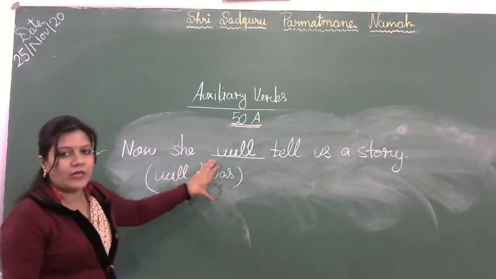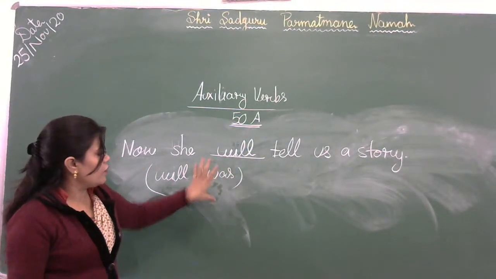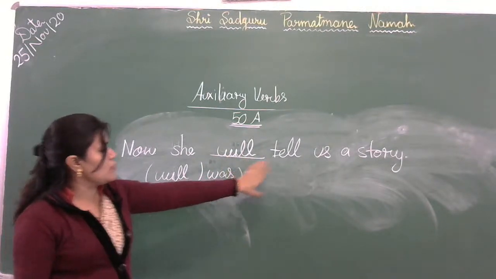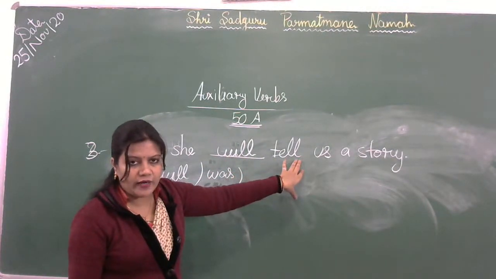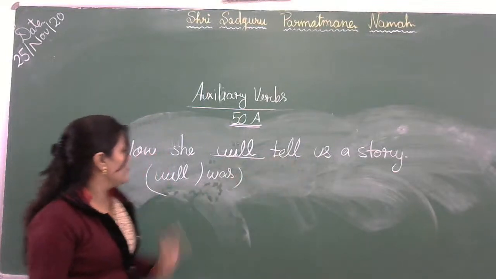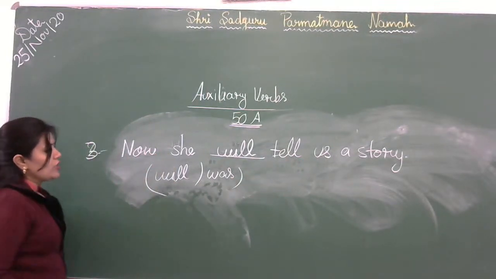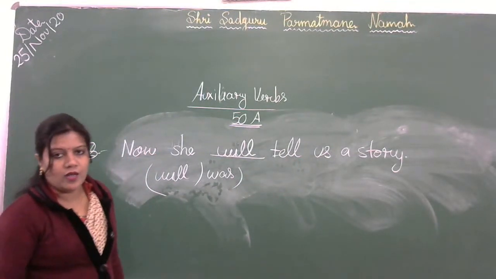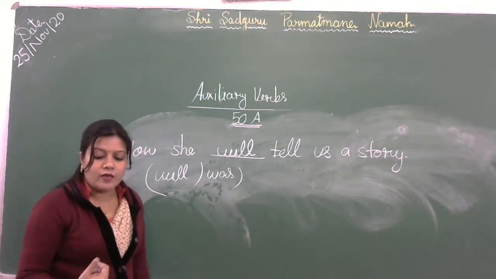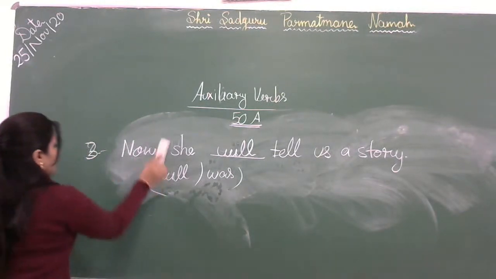Will is the helping verb for the future tense. So we cannot write was here because no ing form is added with the base form of the verb. So we will write here now she will tell us a story. अब हमें वो एक कहानी सुनाएगी. Okay?